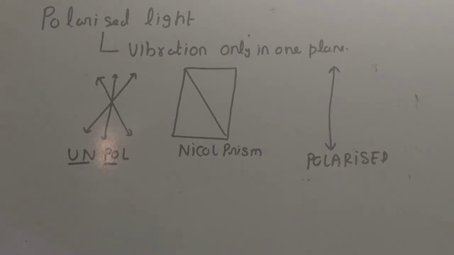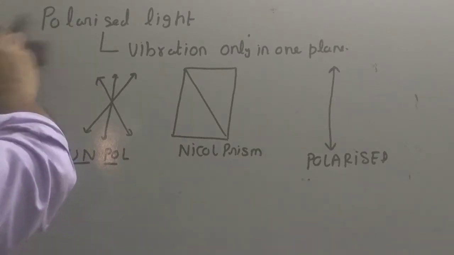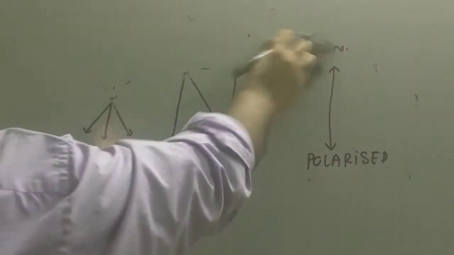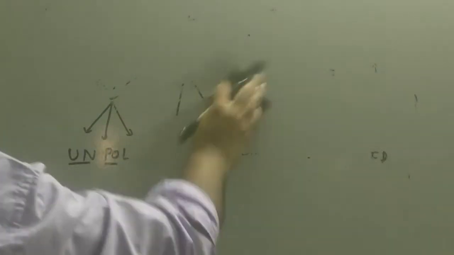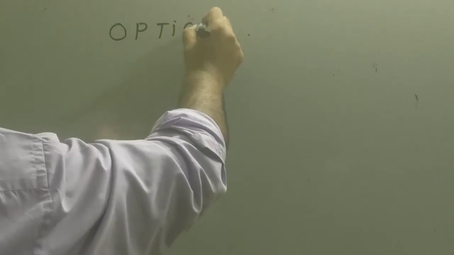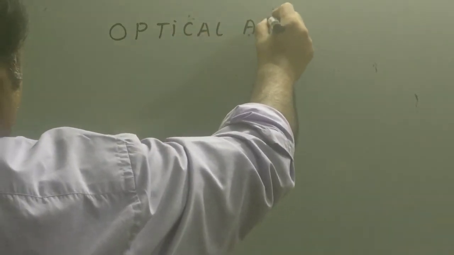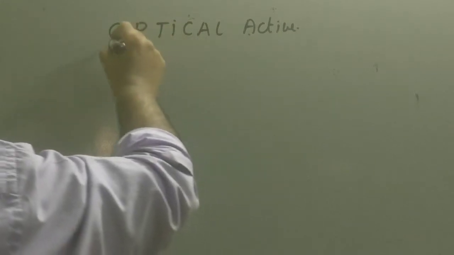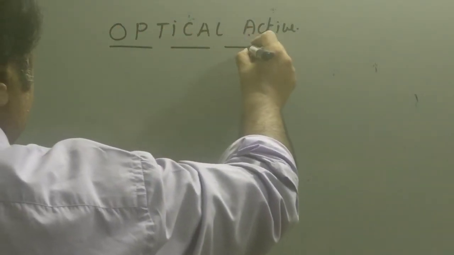After we are clear about monochromatic light, unpolarized light and polarized light, now we are in a position to see what are optical active compounds. What do you mean by the term optical activity? Then we are going to discuss later how you find out whether a compound is optically active or not, and what is the condition for a compound to be optically active. And then we are going to see that optical active compounds are the ones which show the special isomerism called optical isomerism.